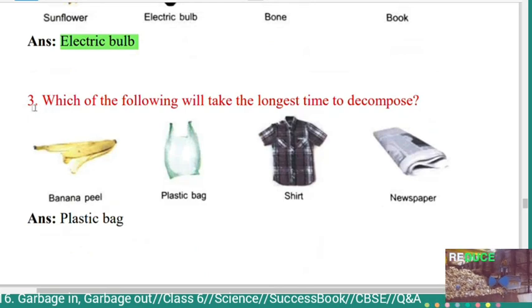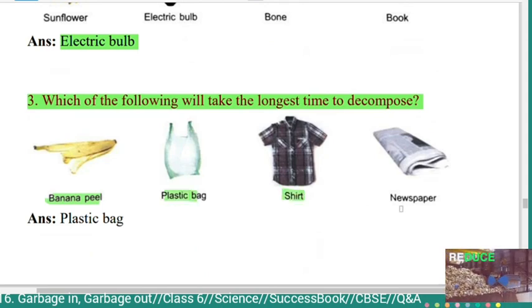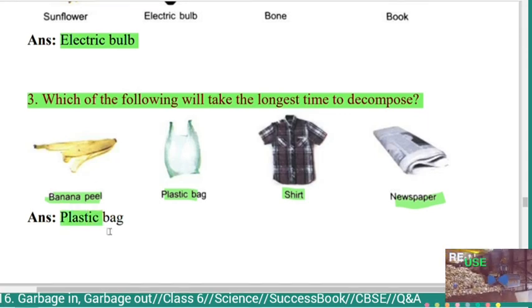Third question, which of the following will take the longest time to decompose? Here banana peel, plastic bag, shirt and newspaper are given. Here newspaper, shirt and banana peel will decompose faster, whereas the plastic bag takes the longest time.